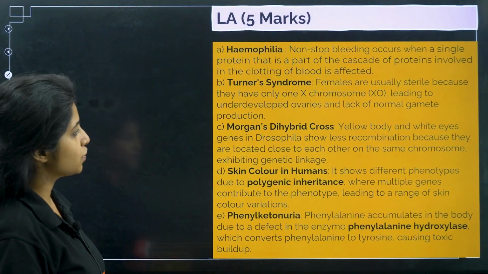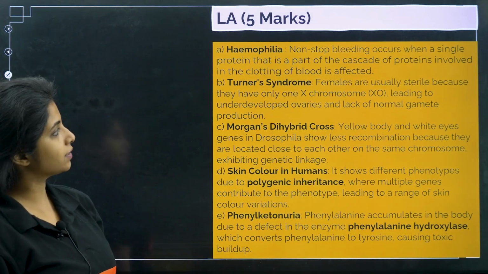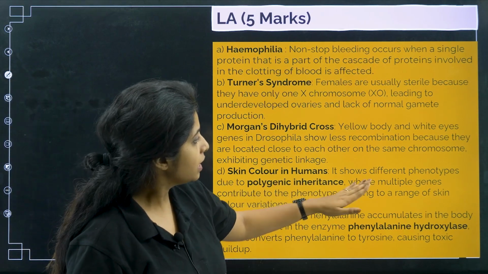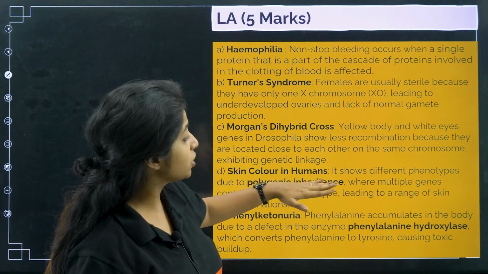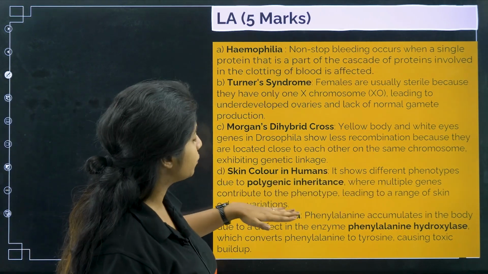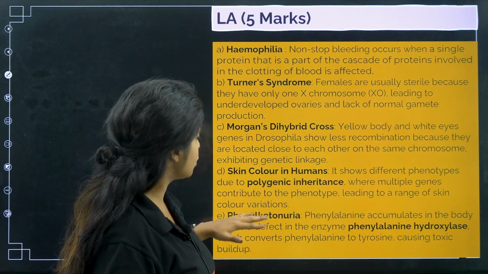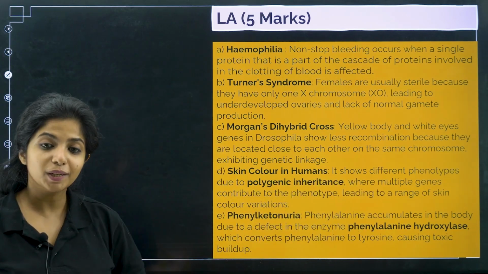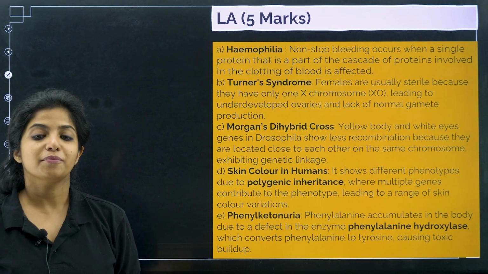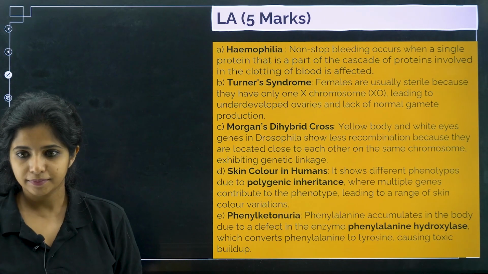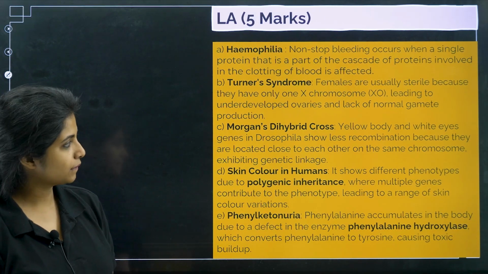If you want to read the answers, you can read like this. Okay, we will read skin color. It shows different phenotypes due to polygenic inheritance where multiple genes contributed to the phenotype, leading to a range of skin color variation. So you have multiple gene combination, so which is why you have multiple skin coloration as well. Works?